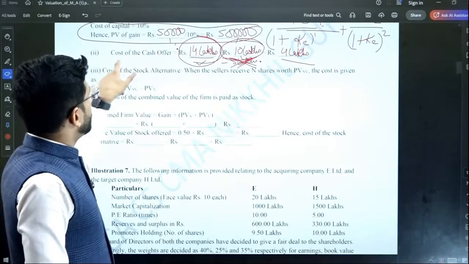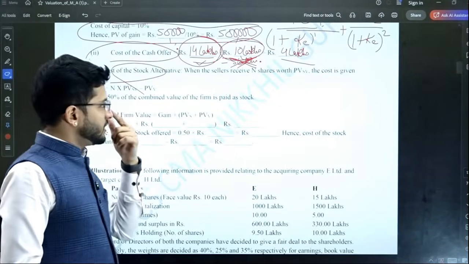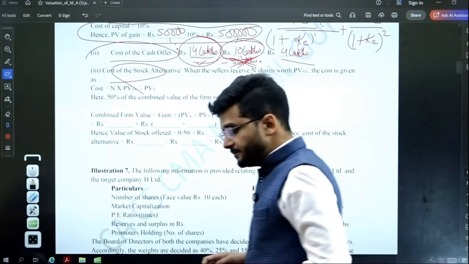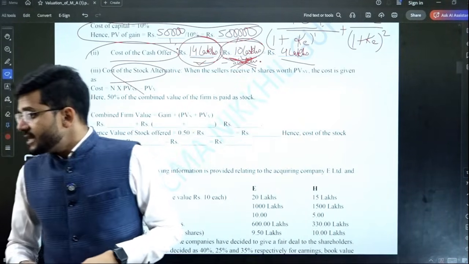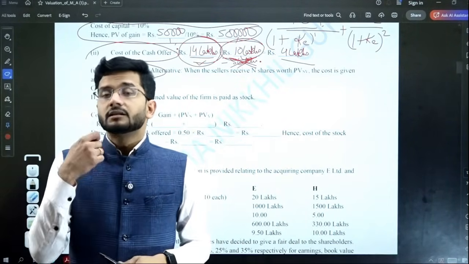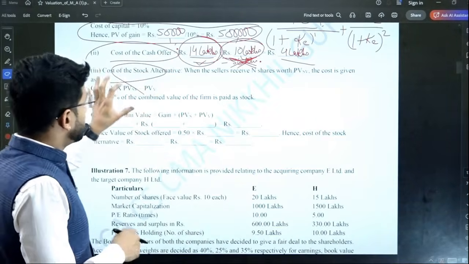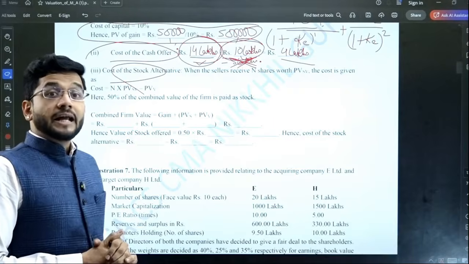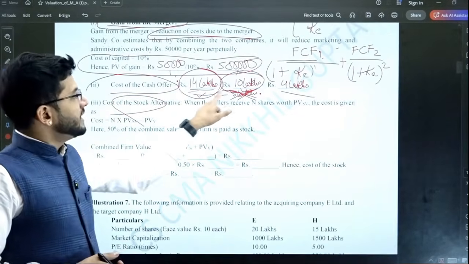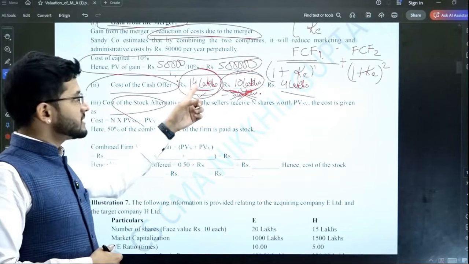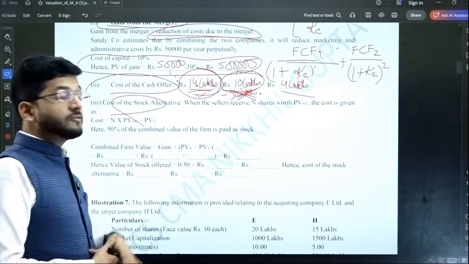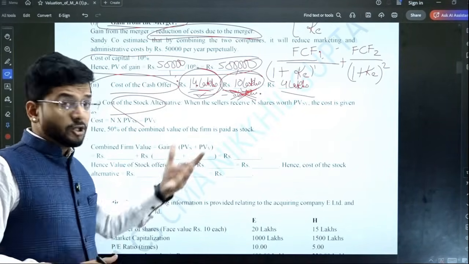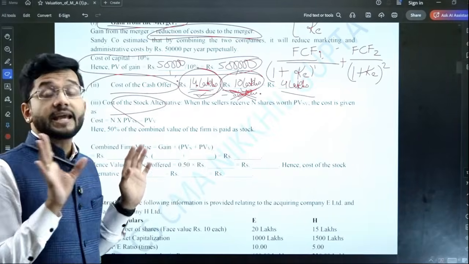Now the second ask is, what is the cost of a stock offer if the exchange takes place in terms of stock? If Sandy Limited pays in terms of stock rather than cash, then what will be the cost of the offer? Now the question is, again, what is the sacrifice which Sandy company will make in this case? In this case, it was 14 lakh rupees. In case of stock, it will not be in monetary terms because Sandy company is not paying cash.